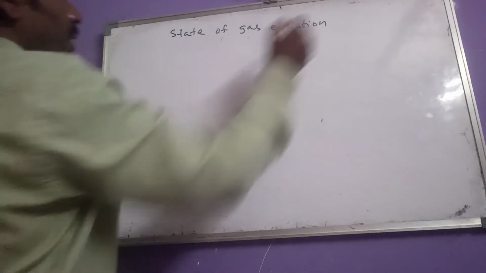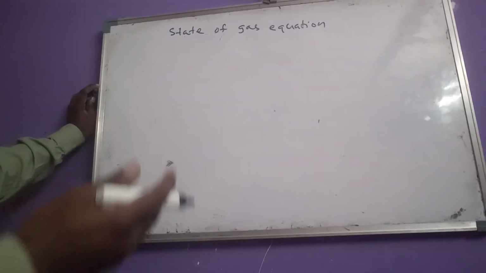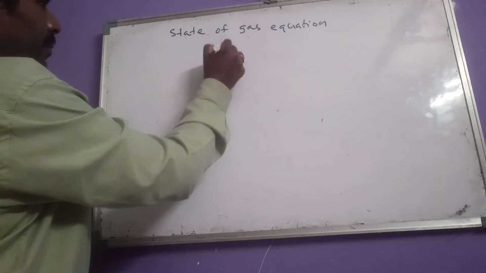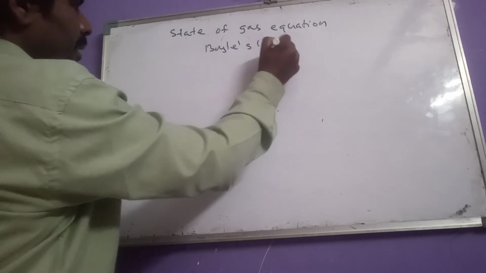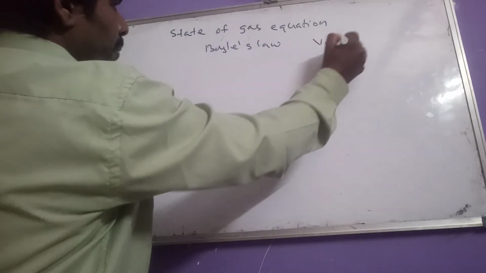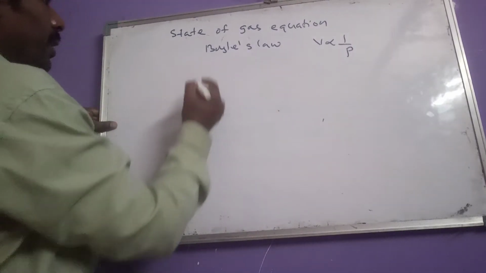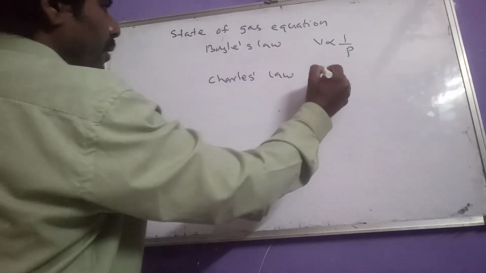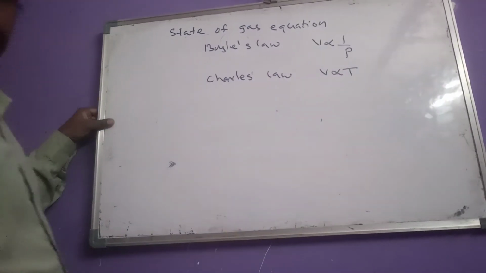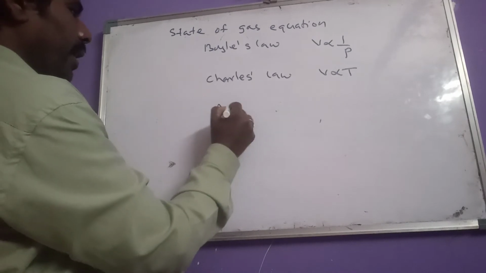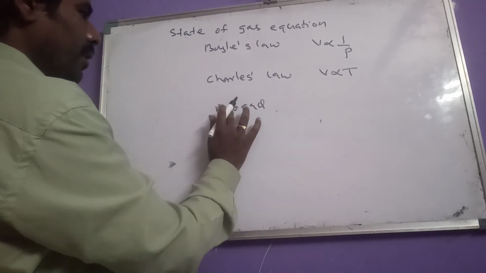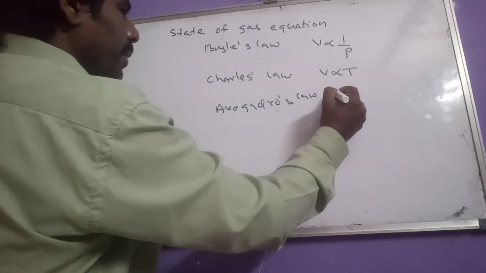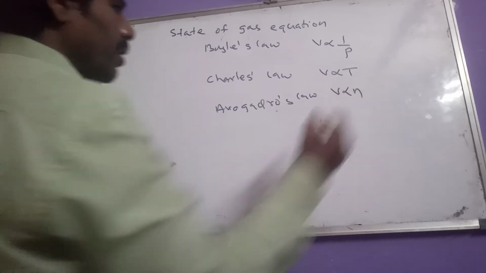It is obtained by combining all three gas laws. First, according to Boyle's law, V is proportional to 1 by P. As per Charles' law, volume is directly proportional to absolute temperature. And as per Avogadro's law, V is proportional to N.